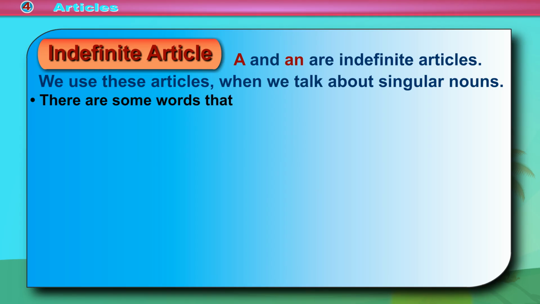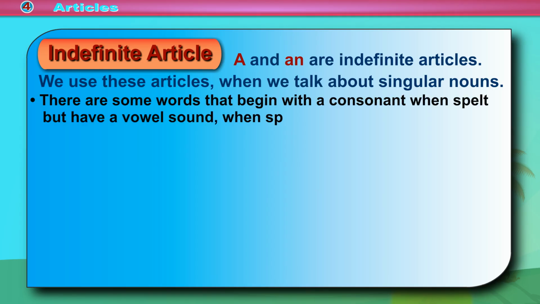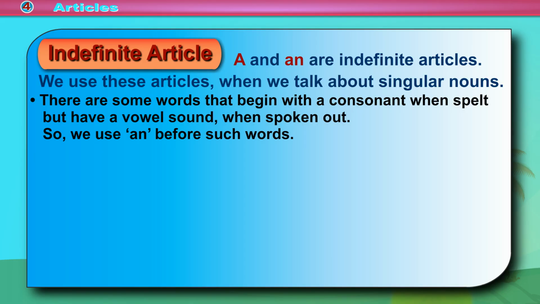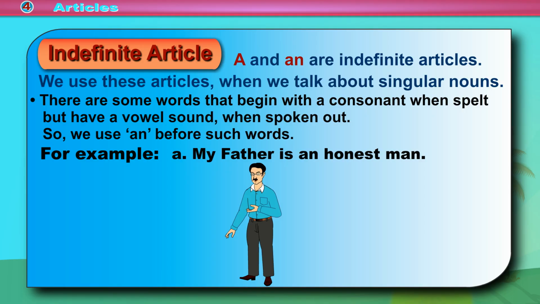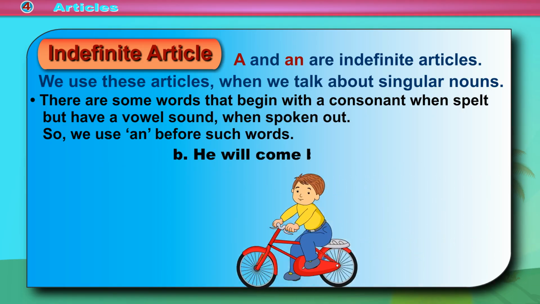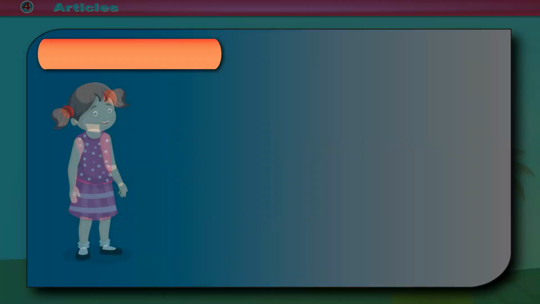There are some words that begin with a consonant when spelt but have a vowel sound when spoken out. So, we use an before such words. For example, A. My father is an honest man. B. He will come back in an hour.